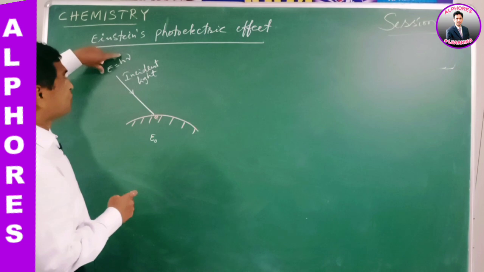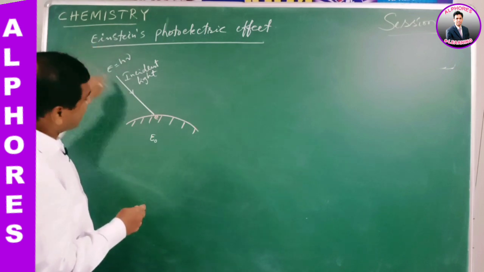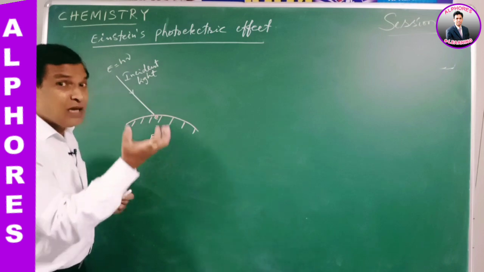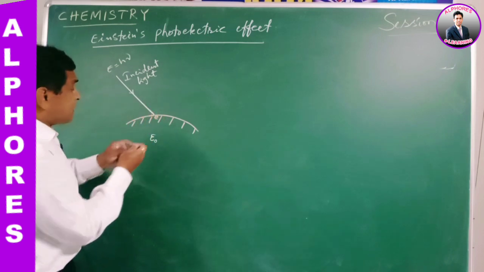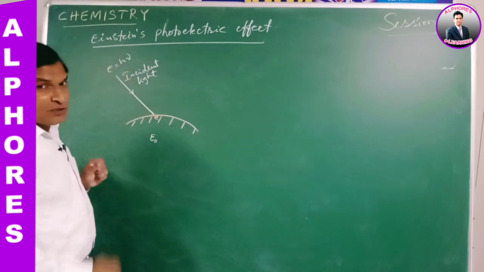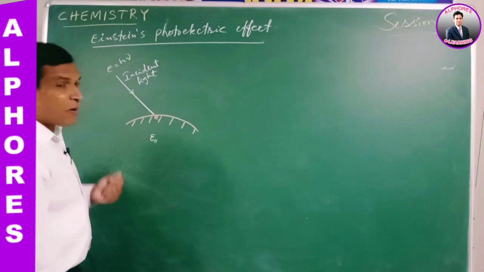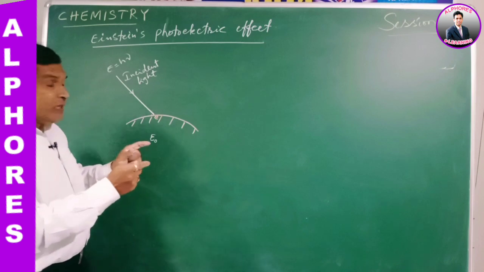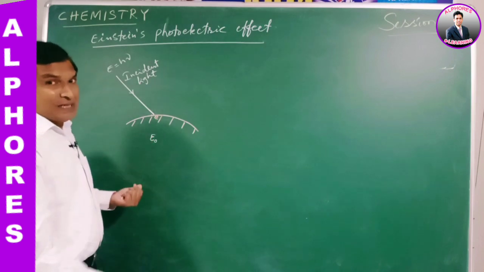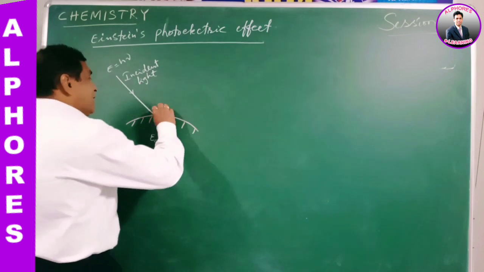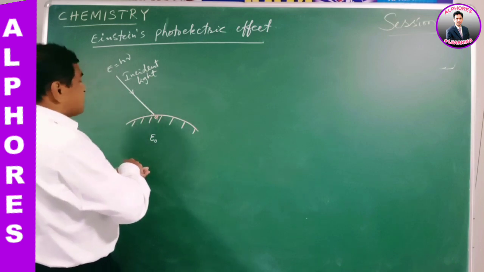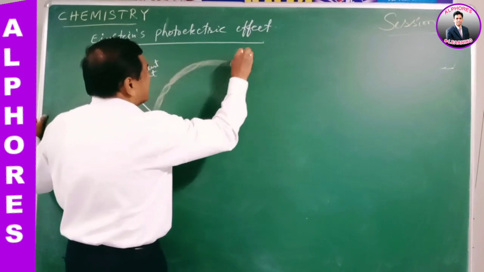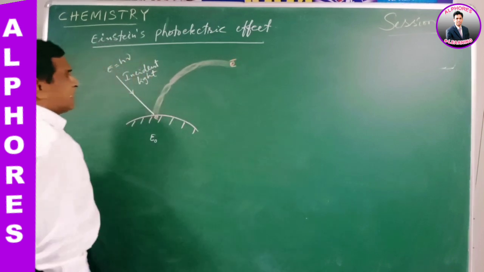This is the energy of the incident light falling on the metal surface. Then the electron is relieved from all the surface forces and ejected from the metal surface.